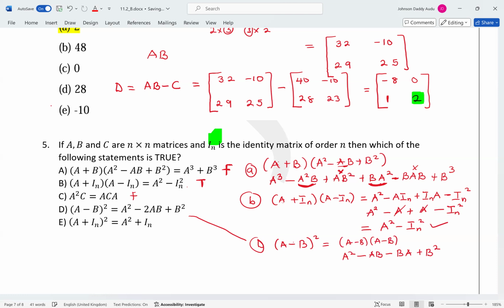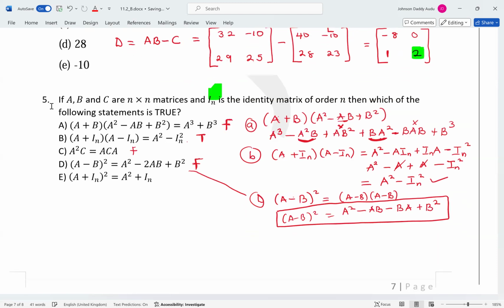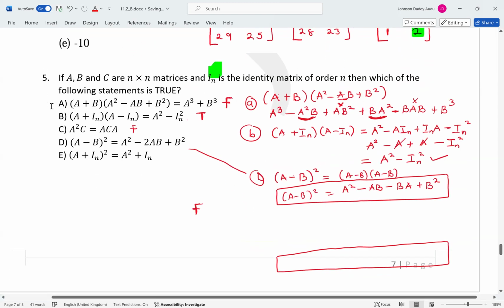So you see here, they are not the same. So you cannot say, you have minus, right? So actually this is the correct one. A minus B squared is this one. So it means that this one is also false. Okay. Then finally, we will look at E.